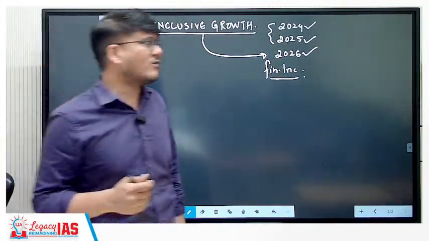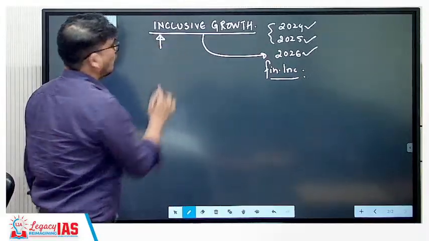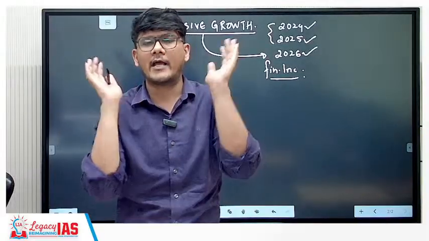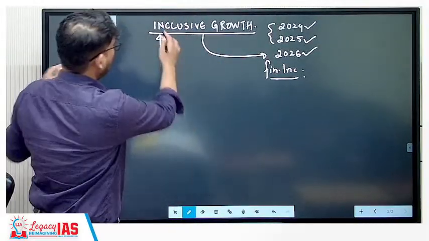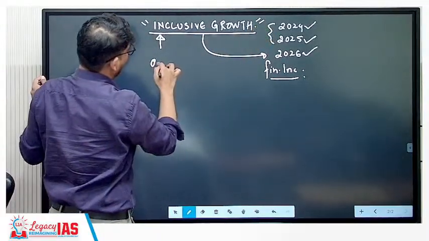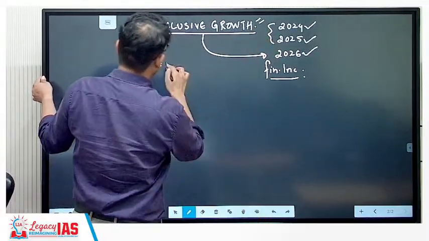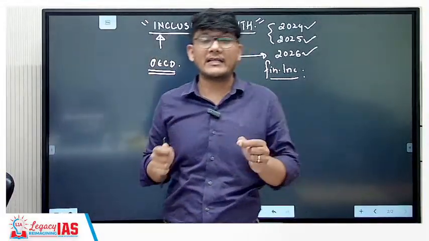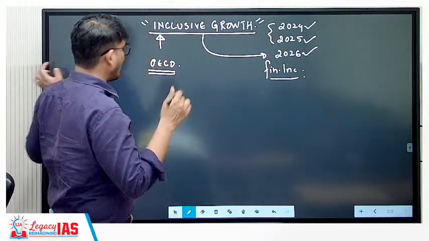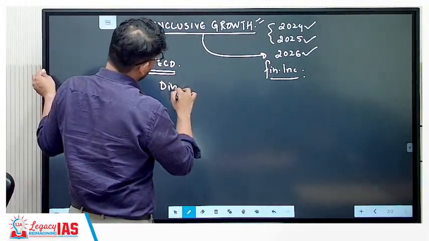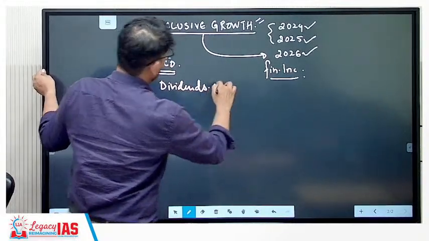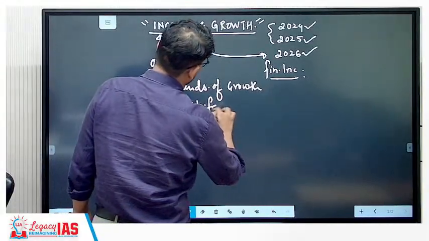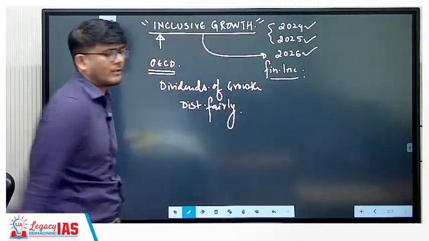So let us first understand what is inclusive growth. We are going to talk about value addition more, so the definitions and the basic concept, I will swiftly go through them. Inclusive growth, as you know, OECD has defined it as that growth which distributes fairly. What does it distribute fairly? The dividends of growth. So when the dividends of growth get distributed fairly, then only the growth is said to be an inclusive growth.